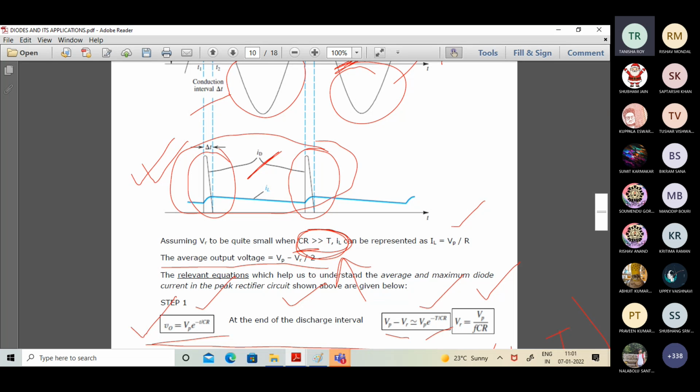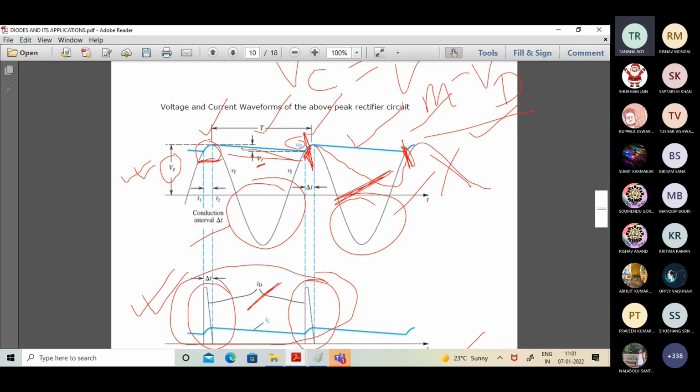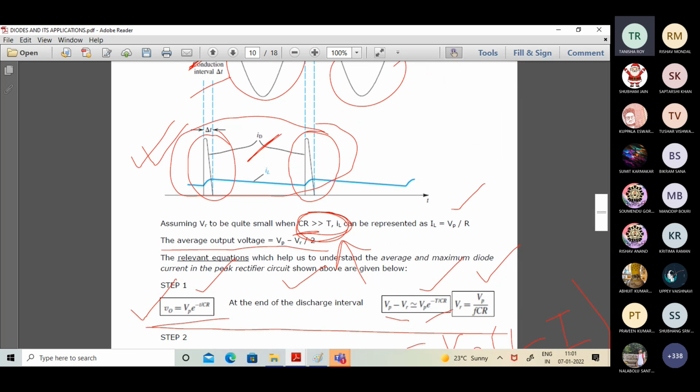The point is this: what is the value of V naught at the end of the discharging interval? At the end of the discharging interval, that is at this particular point where conduction starts again, the point T1, we are having the next phase of start of conduction. So what is the potential across V naught at that point of time? Because C and R are in parallel, the potential is Vp minus Vr.